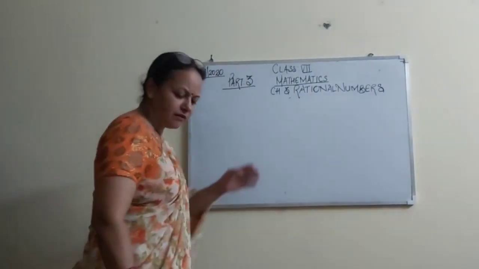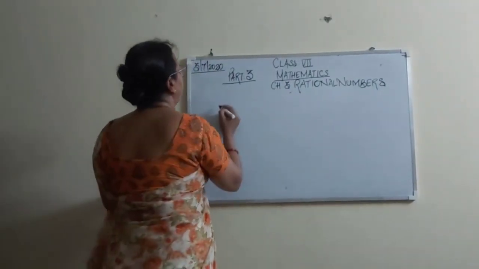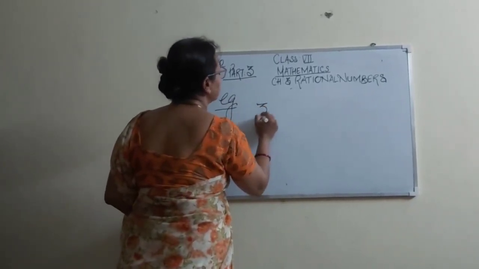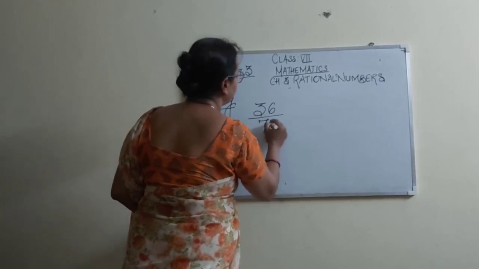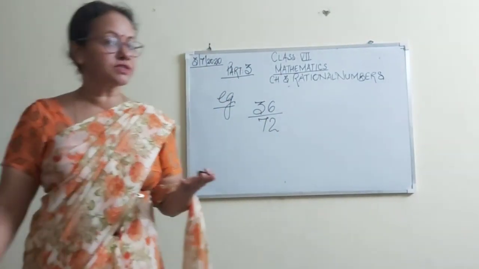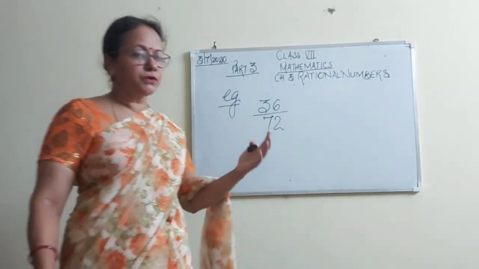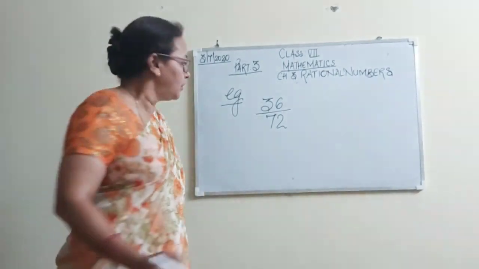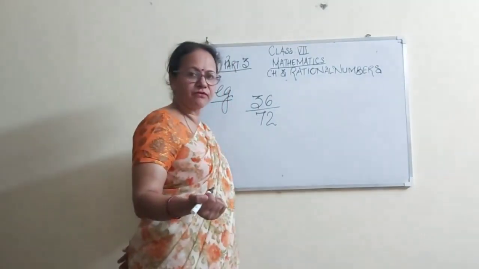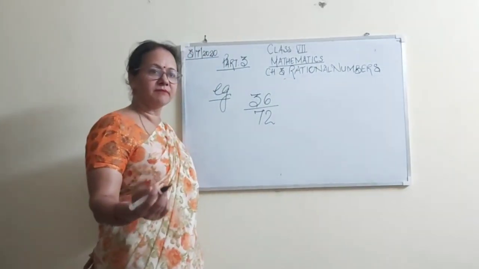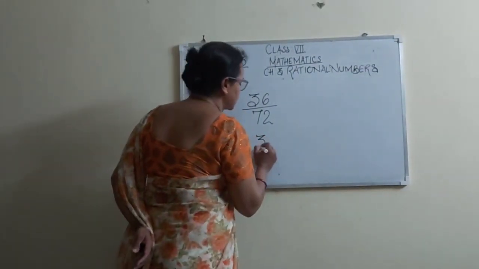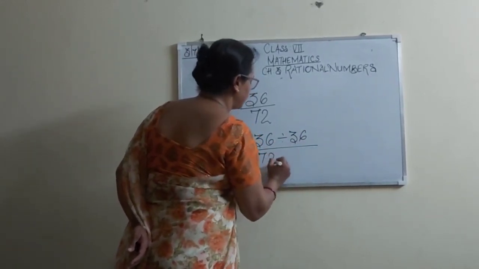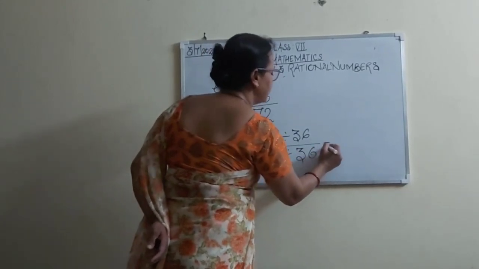Okay, students, I am taking an example for standard form. If somewhere the number is written 36 by 72, they are saying convert it into standard form. I told you, if you know the tables you can do it, or if you know how to find the HCF. What is the highest common factor of 36 and 72? This is 36. If we divide 36 upon 72 by 36, what will it be? 1 by 2.